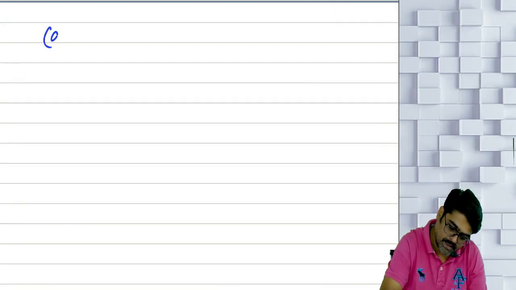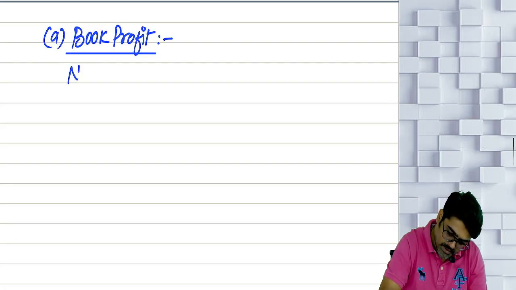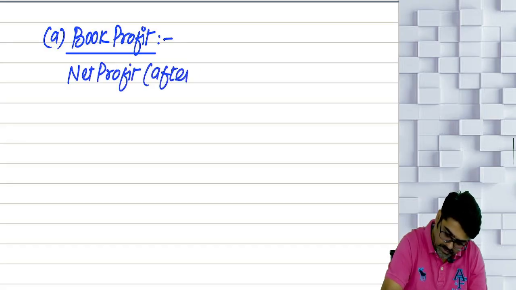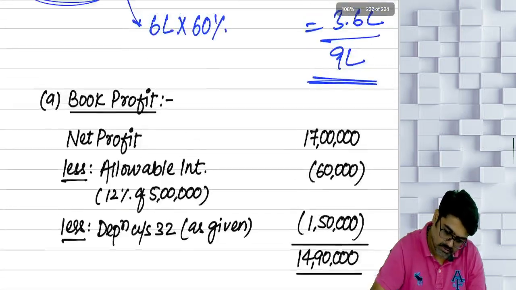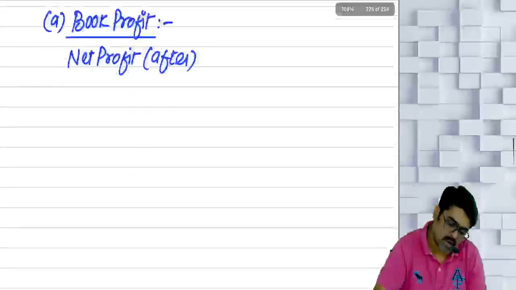Now see, first, part A. What you are supposed to calculate? Book profit. To calculate book profit, your net profit is now after. Earlier it was before. Yes or no? Now we are using the word after.